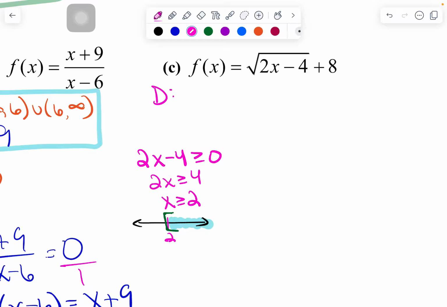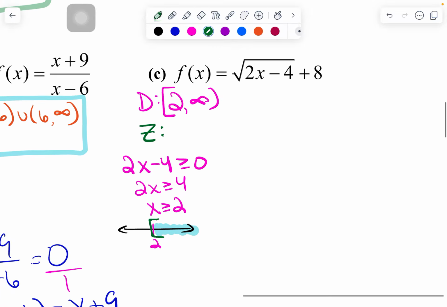So this domain is going to be from 2 to infinity. Infinity always takes the parentheses. In this case, because we have the equal to part, your domain does in fact take a bracket on the 2. All right, and then for my zeros, plural, I'm going to take the entire function and set it equal to 0. And the entire function is this whole thing, which does in fact include the plus 8.